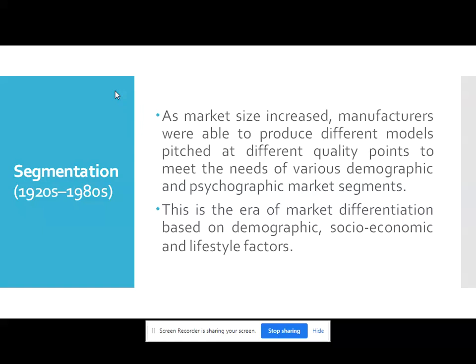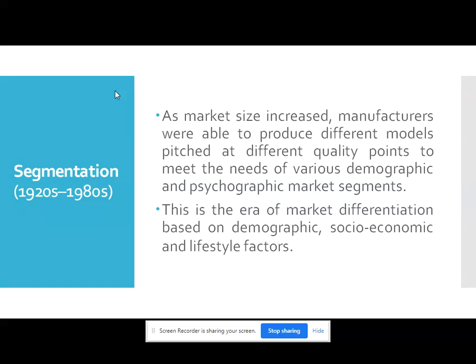Then the concept of mass marketing evolved. The mass marketing concept was between the 1880s and 1920s. As transportation systems improved, the economy became unified and standardized. Branded goods were distributed at the national level. Manufacturers tended to insist on strict standardization in order to achieve economies of scale with a view to penetrating the market in the early stages of the product life cycle. You can take the example of the Model T Ford.